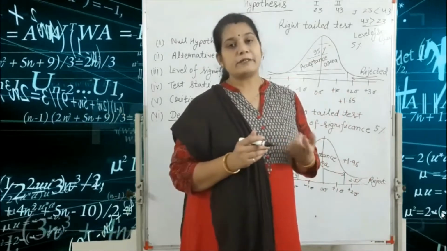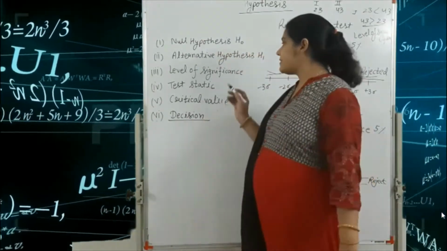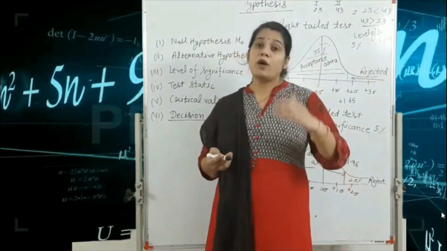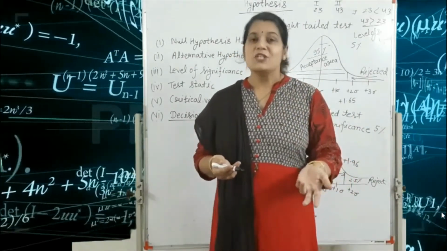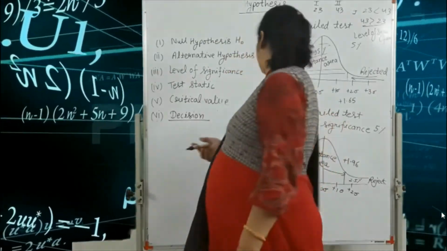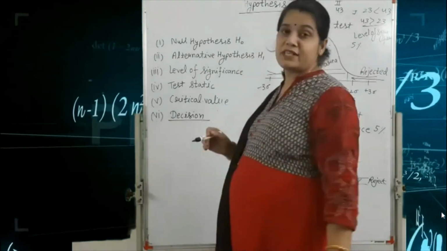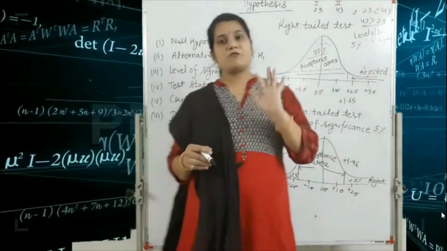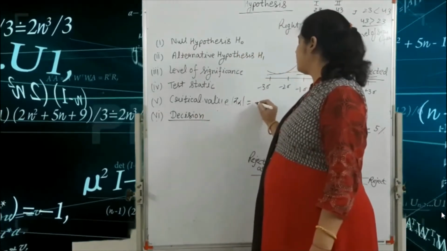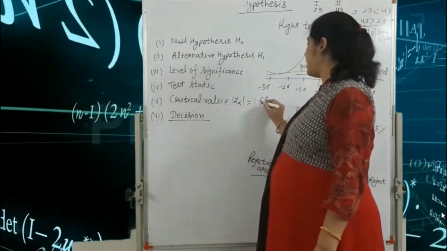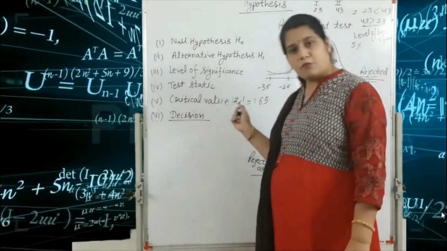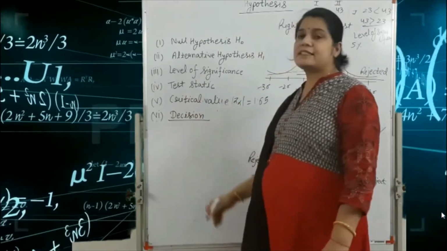Critical value, that means if our question depends on the 5% level of significance and a one-tailed test, then in the one-tailed test the value for 5% level of significance is 1.65. So we write mod of Z alpha is equal to 1.65. Because we write the mod, we write only 1.65. And the last is the decision.